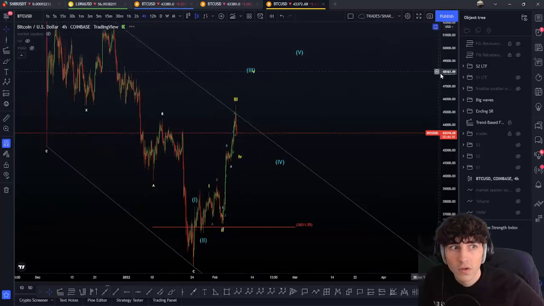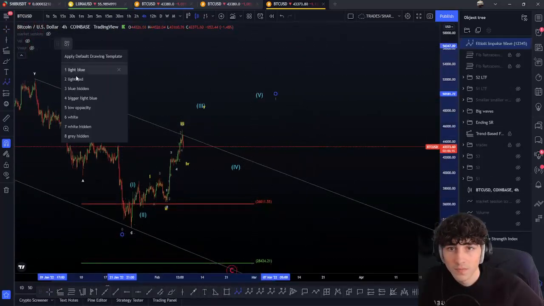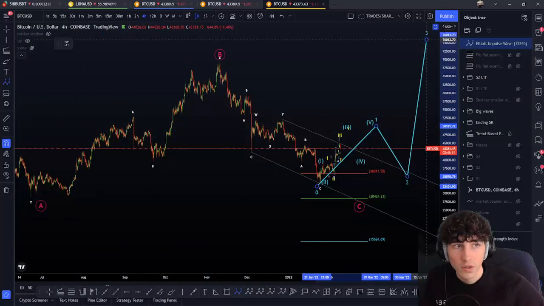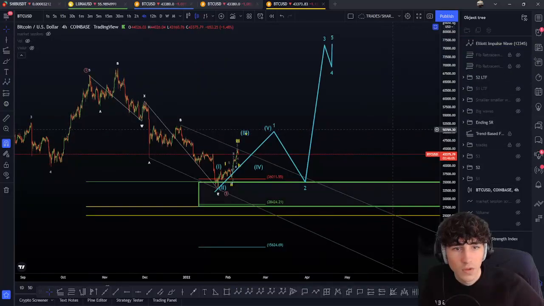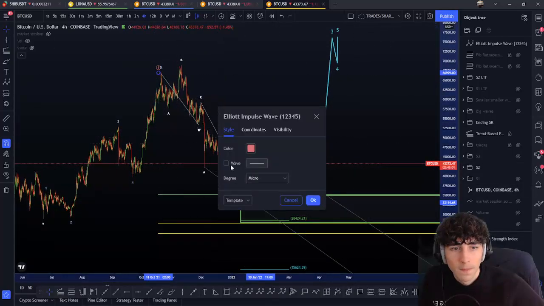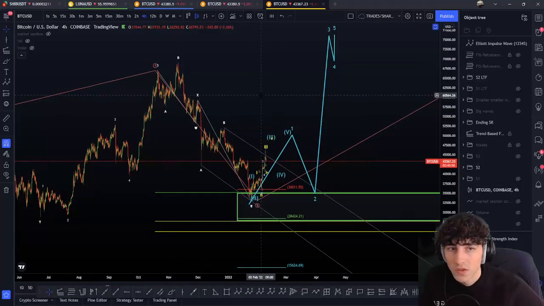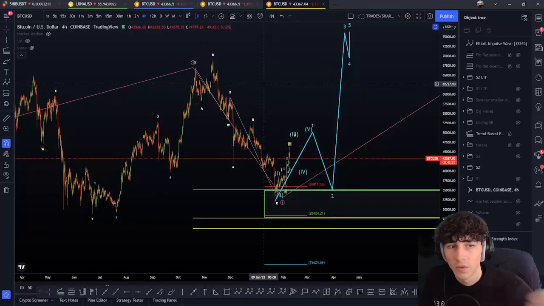But if we have done this, what can that be after that? That can be a bigger wave 1, a bigger wave 2. We have done the low, and here we go, we are finally bullish before 5. By the way, I'm going to remove these bigger waves, I'm going to add back this here. So as always, that can be a wave 4 here, and that can be a wave 2. There are two possibilities here. Both are absolutely valid with the count. We are going to see next which one we confirm.